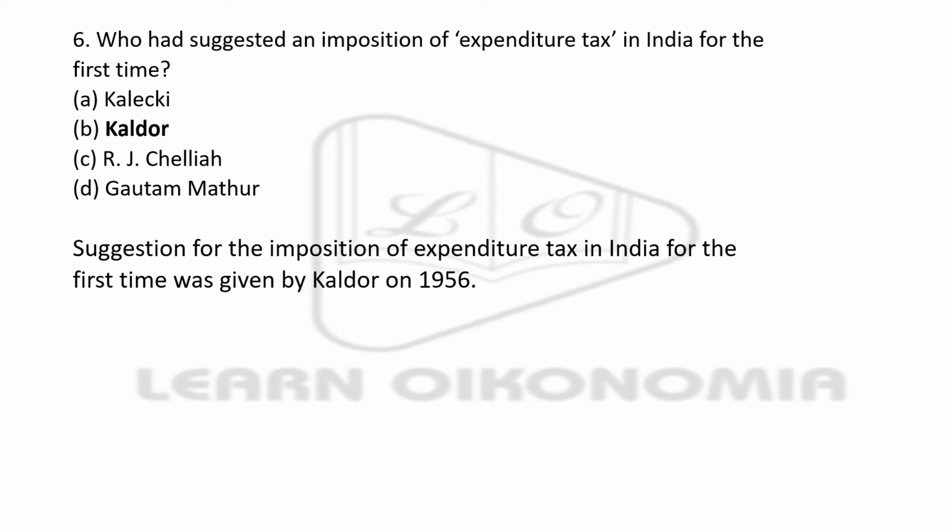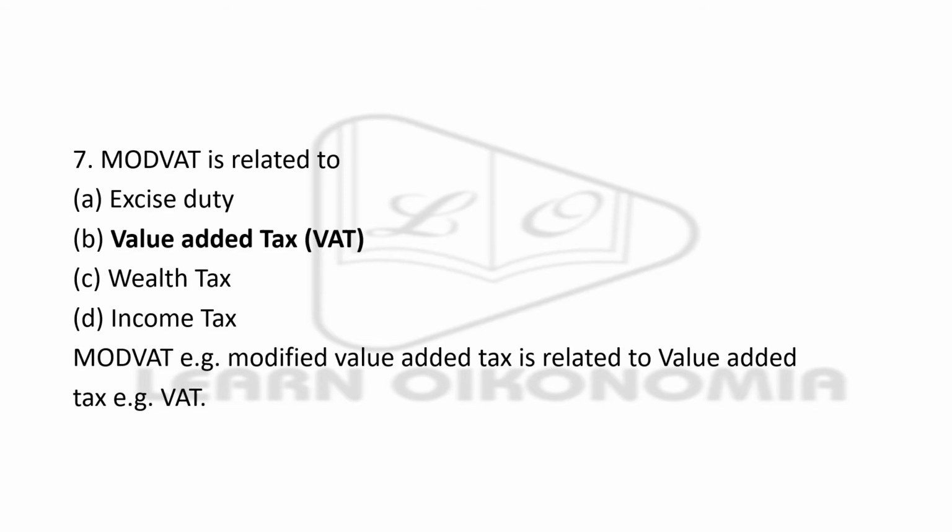Next is a very direct question. Who suggested an imposition of expenditure tax in India for the first time? Kaldor, Chelliah, Kaleski, and Gautam Mathur. The right answer is Kaldor, that is option B, and the expenditure tax was imposed for the first time in India in 1956 as a part of the suggestion given by Kaldor.